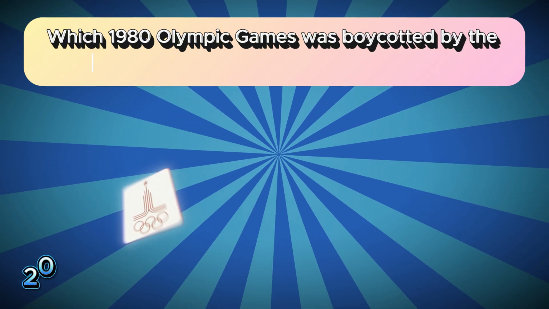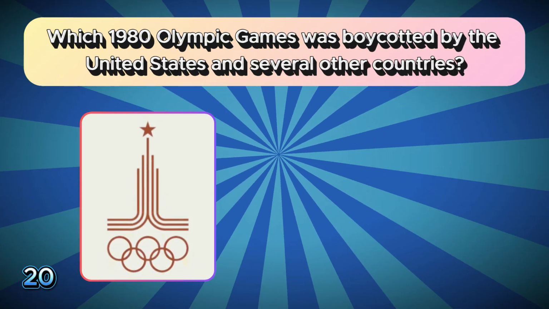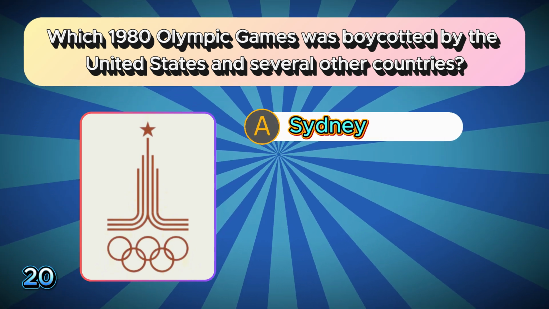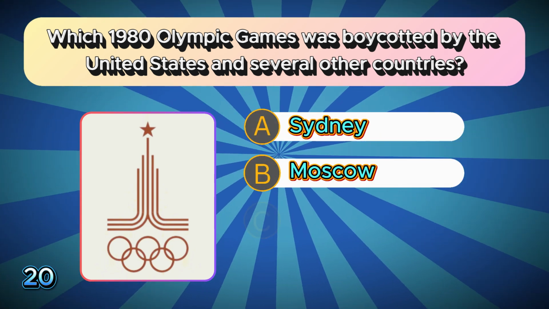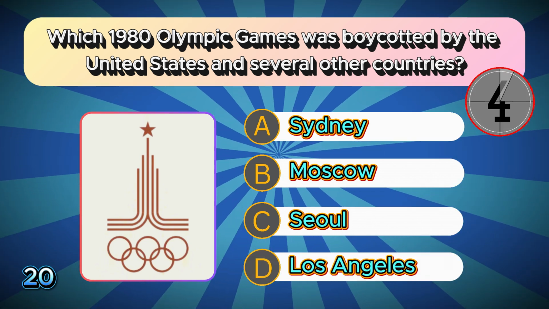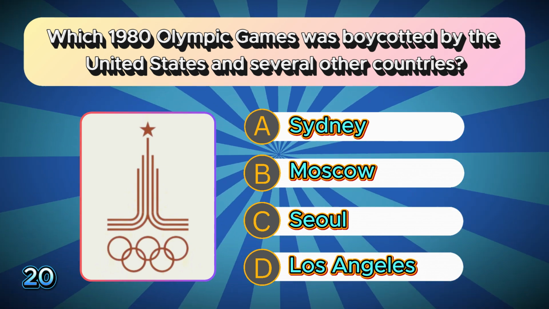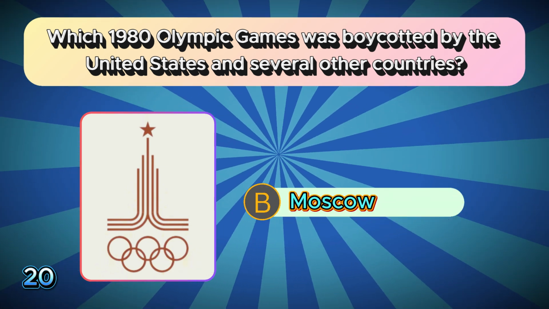Which 1980 Olympic Games was boycotted by the United States and several other countries? A. Sydney. B. Moscow. C. Seoul. D. Los Angeles. The correct answer is B. Moscow. You're on a roll.